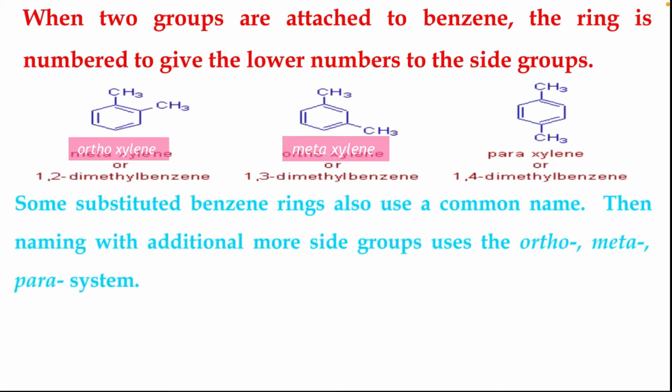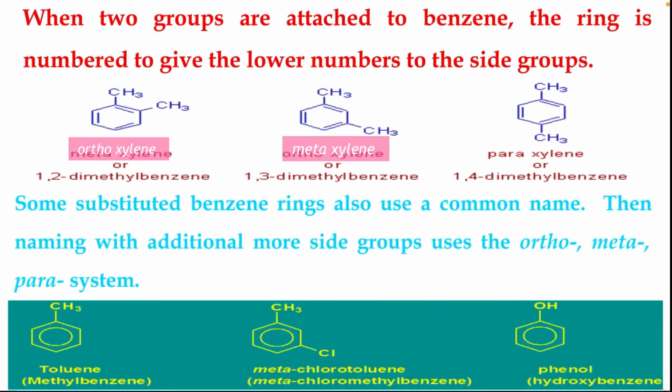Some substituted benzene rings also use a common name. Naming with additional side groups uses the ortho, meta, para system. Here we have an example of methylbenzene, which we commonly call toluene. Now if the substituent is present in the meta position, we will write meta-chlorotoluene, and if there is a hydroxyl group present on the benzene ring, we call it hydroxybenzene, but generally we call it phenol.